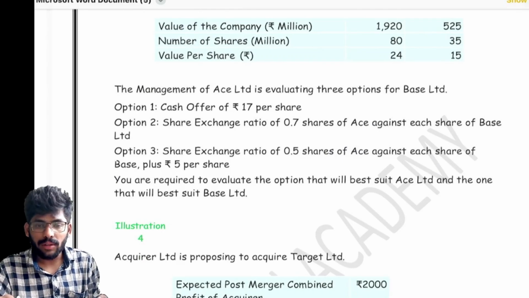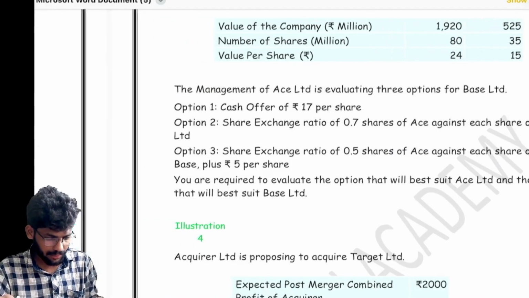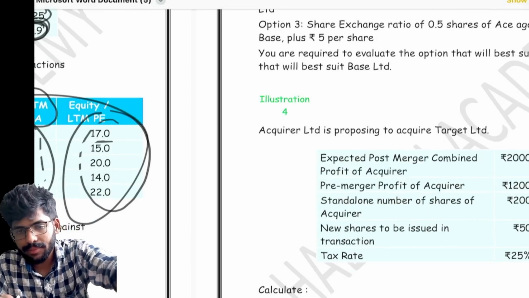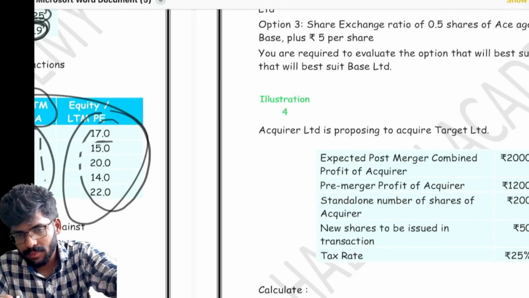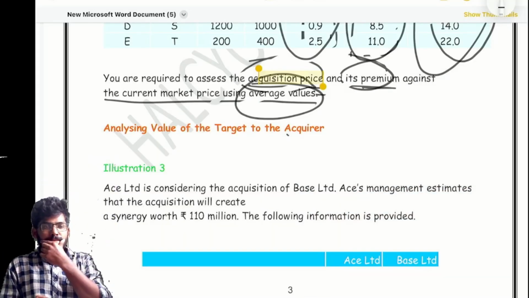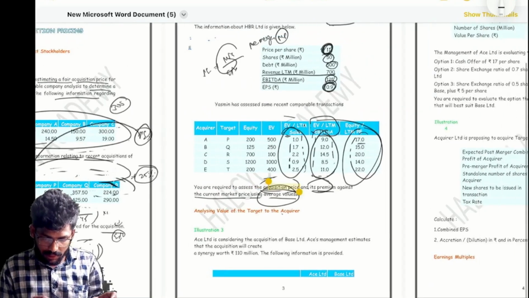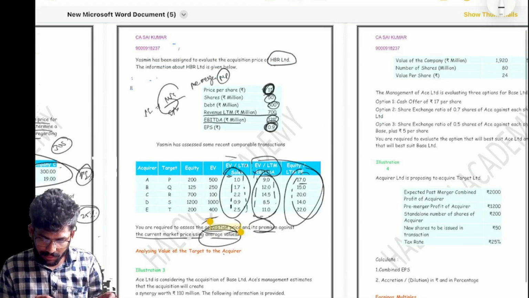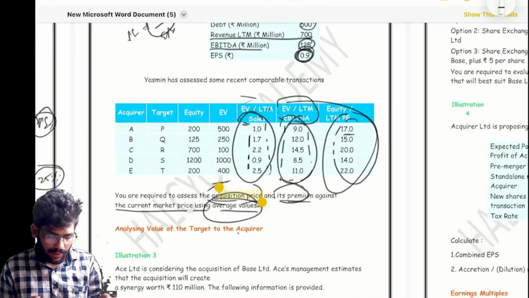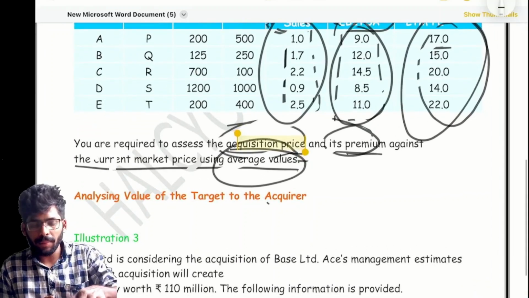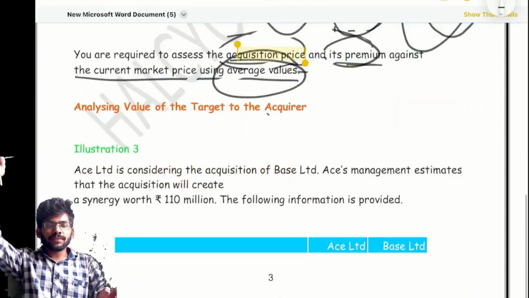Okay, I'm going to discuss this. Question number 3. Come to question number 3. It is related to share exchange ratio only.